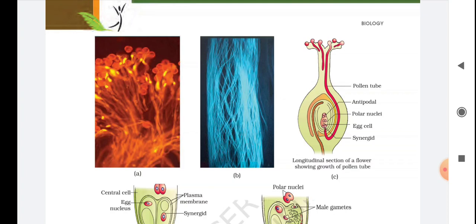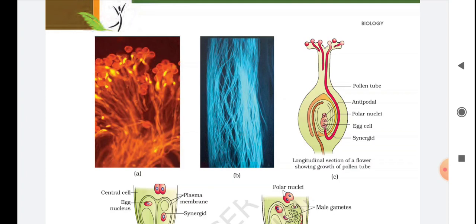The pollen tube after reaching the ovary enters the ovule through the micropyle. And you know the structure of the ovule from your previous lecture. I have already told about the various parts in the micropylar end and the chalazal end, and you can see that through this micropylar end the pollen tube reaches the egg cell, right? So the pollen tube after reaching the ovary enters the ovule through the micropyle and then enters one of the synergids. There are two synergid cells, and above them you can see the egg cell. Through the synergid cell it reaches the egg cell. Here the filiform apparatus is also present.